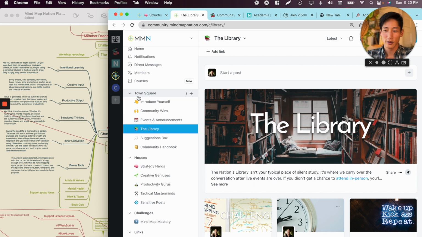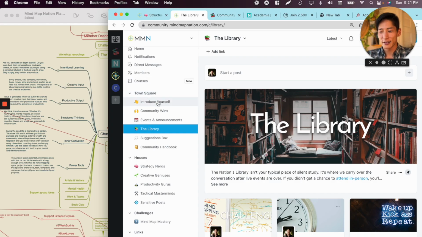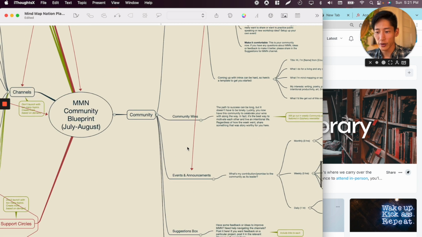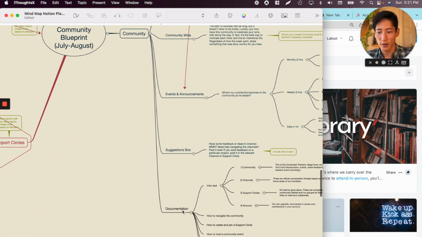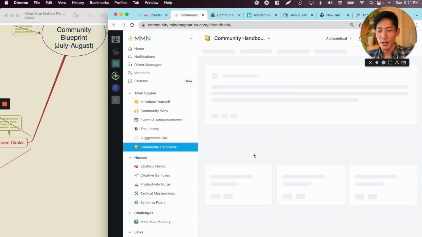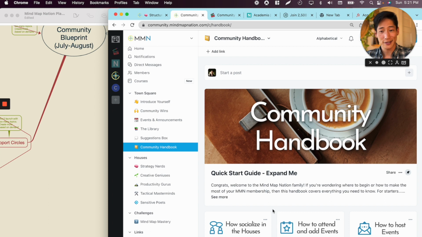I gotta have a community count at this point. I'm tired of saying community. Stop it. Get some help. But I decided to name it Town Square since it's actually more interesting, and it's also kind of representative of when people gather together to share and gather for events. So you can see here all the different major channels of introduce yourself, community wins, events, announcements, suggestions box, and documentation, all reflected here. Documentation, I renamed it to handbook just because it's more fun.